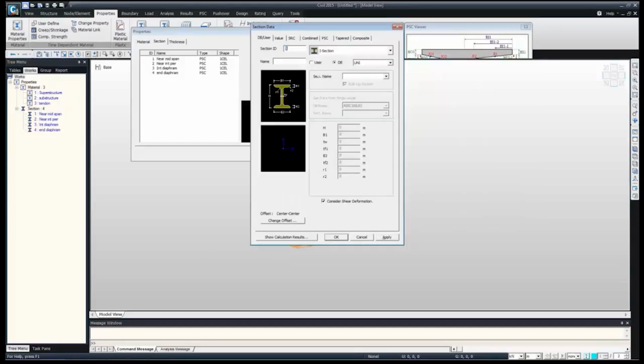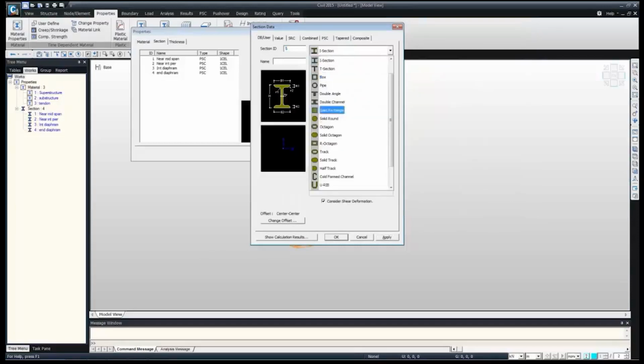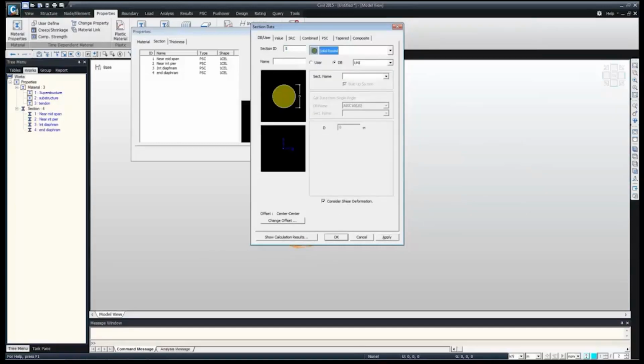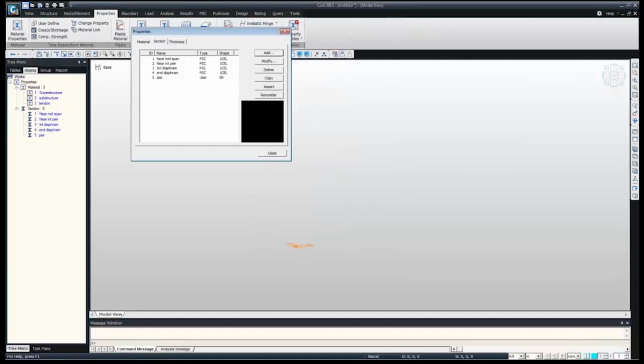So that's the last section. Again it's just the pier. For the pier we can directly select solid round. It is a solid round pier, we can directly select user of diameter 5 and just OK. Like this, we can create multiple sections, and then finally we can just close.